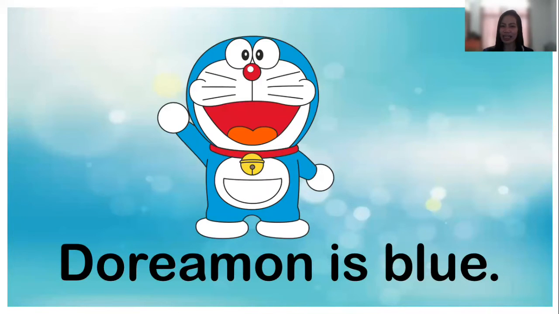Very good. Next color. Its color, blue. Again, blue. B-L-U-E. Blue. Okay, what is this? Do you like to play with this one or do you watch this one at home? Who is this? It's a Doraemon, and Doraemon is color blue.